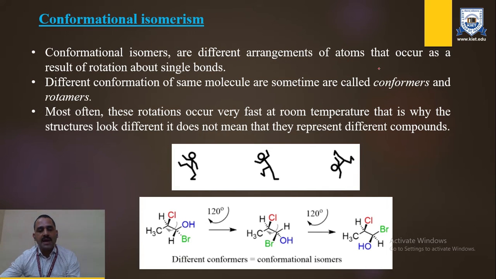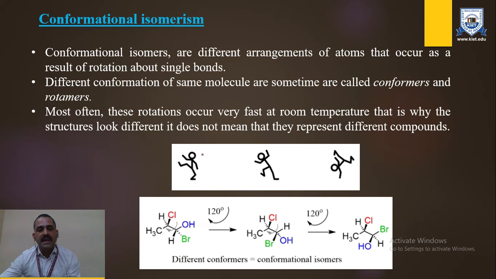So basically we have the number of carbon atoms which will be paired inside the molecule. The different conformations of the same molecule are sometimes called conformers and rotamers. So with the help of this pairing of atoms through a single bond, the molecule is able to rotate into any configuration or any angle. There are some specific situations where the molecule will be maximally stable.